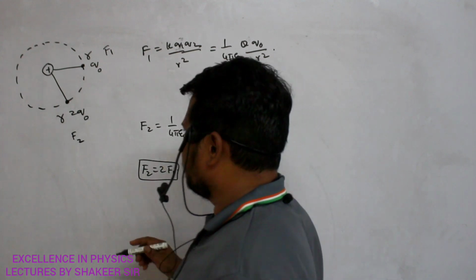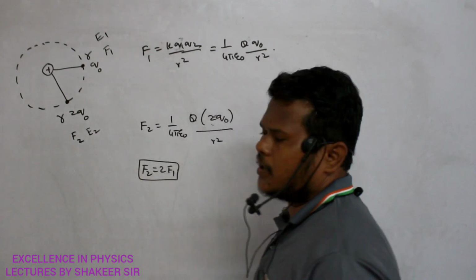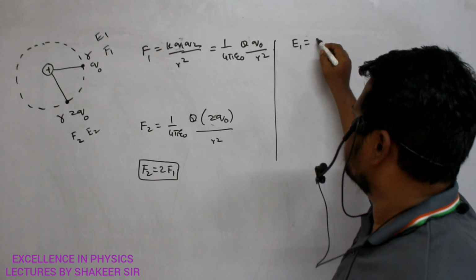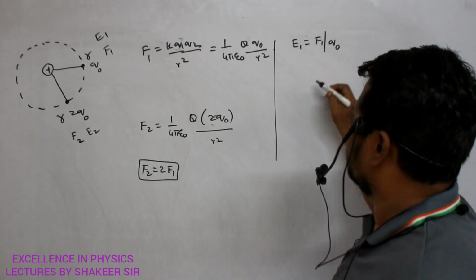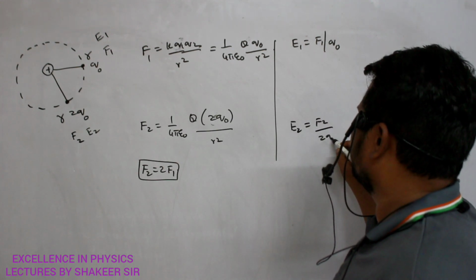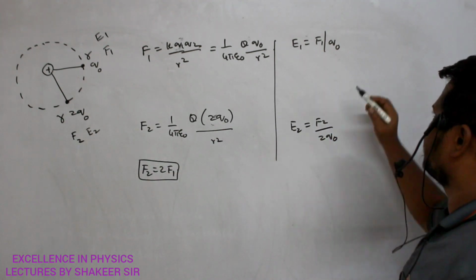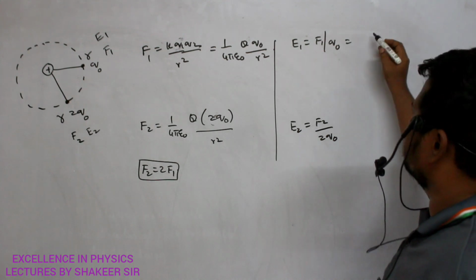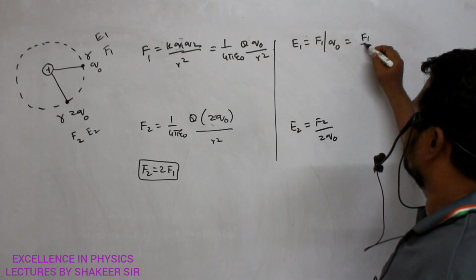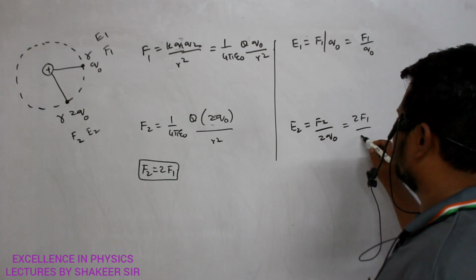Now similarly, if here the electric field is E1, then here what is electric field E2? That also I have to calculate. So let us see. How can I calculate E1? E1 is equals to F1 divided by Q naught, and E2 is equals to F2 divided by 2Q naught. Because here the test charge is Q naught, but here the test charge is 2Q naught. So what is F1? F1 divided by Q naught. And here instead of F2, what can I write? 2F1 divided by 2Q naught.